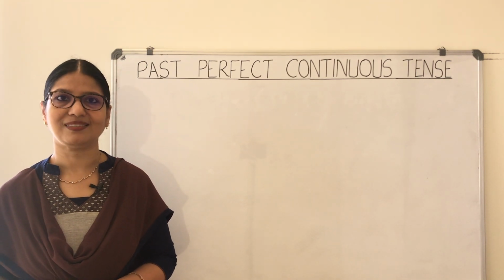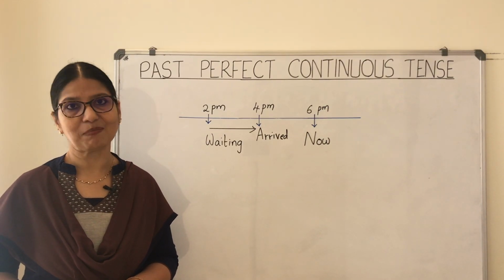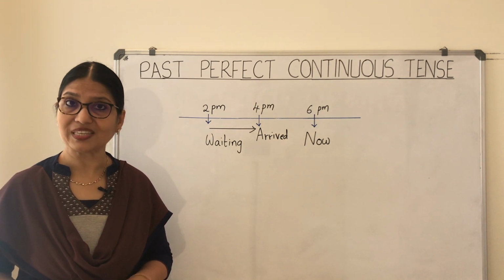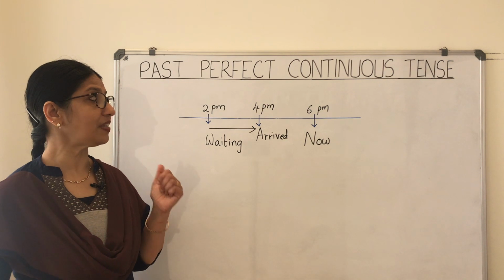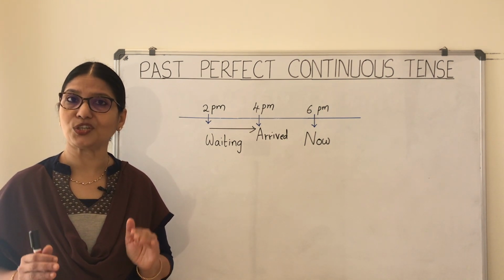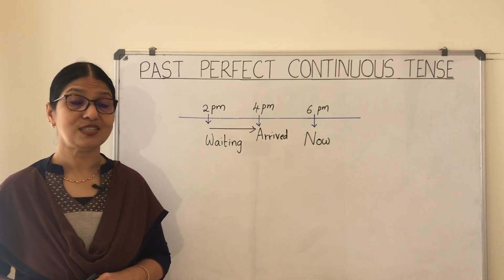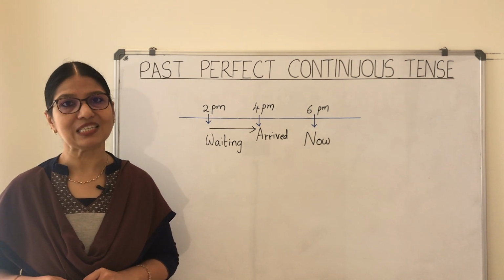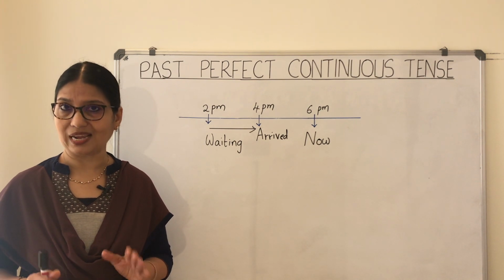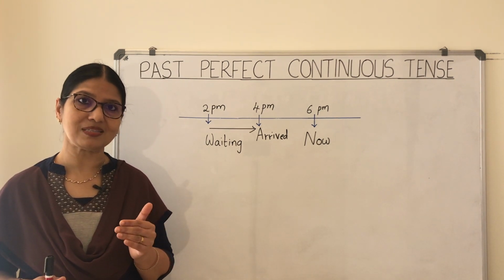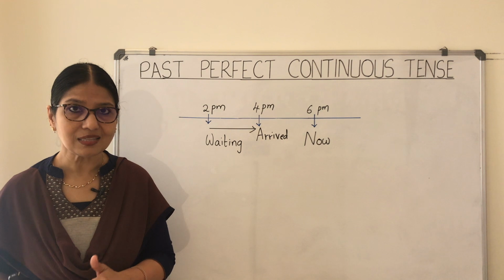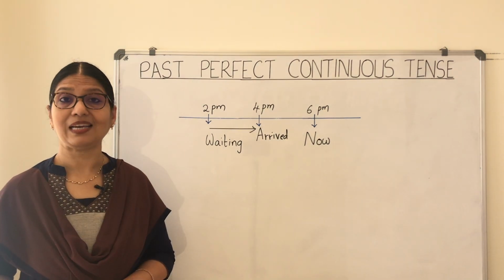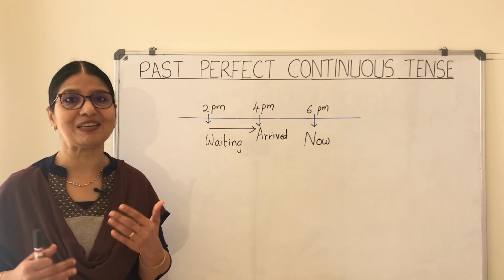So let's begin. Let me give you a brief idea about the past perfect continuous tense. Like the past perfect simple tense, the past perfect continuous tense is also used to talk about the past in the past. So when exactly do we use this tense? The past perfect continuous tense is used to talk about an action that started in the past and continued till another action in the past or till another time in the past. I think this timeline will help you understand it better.